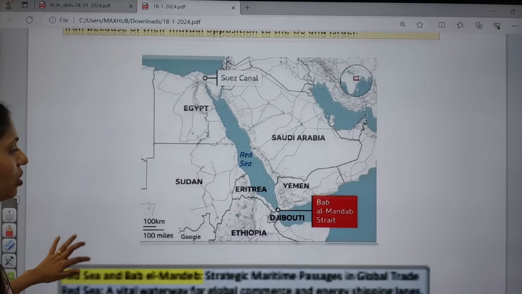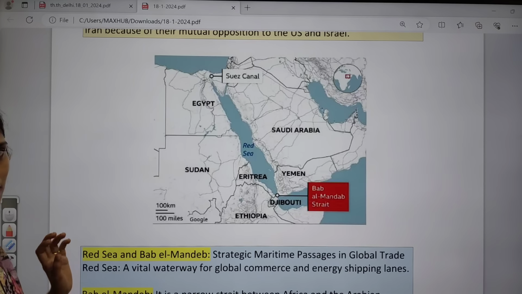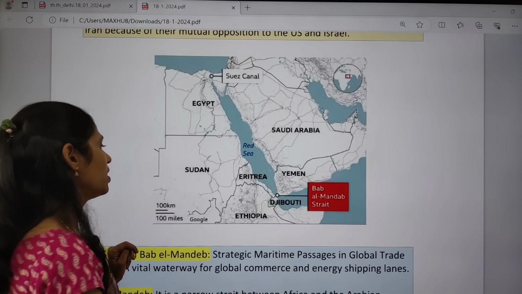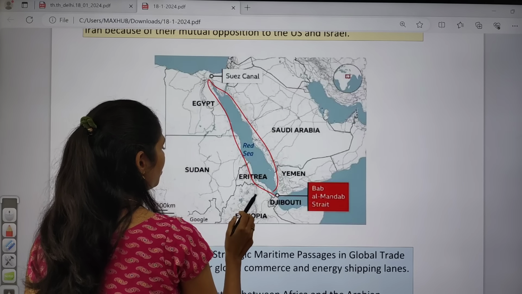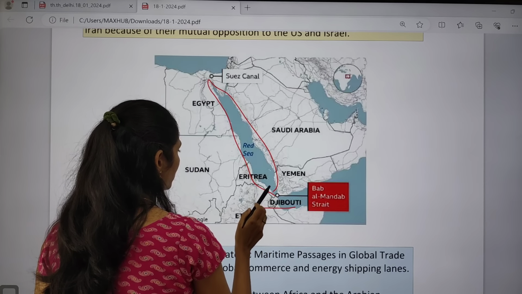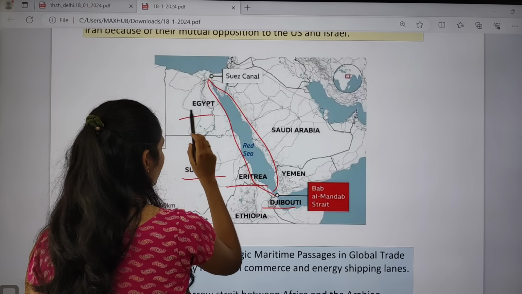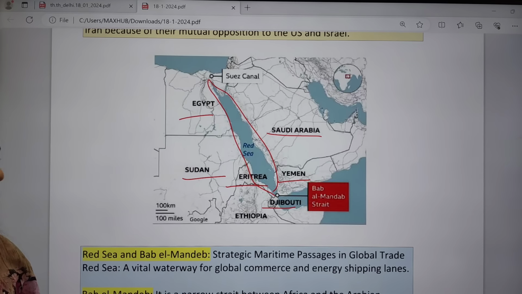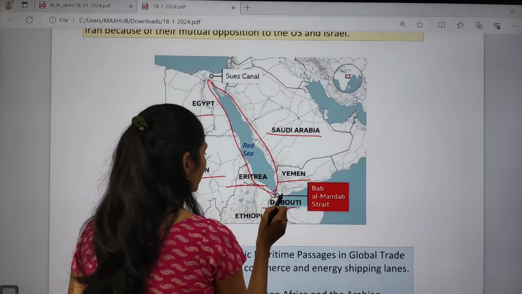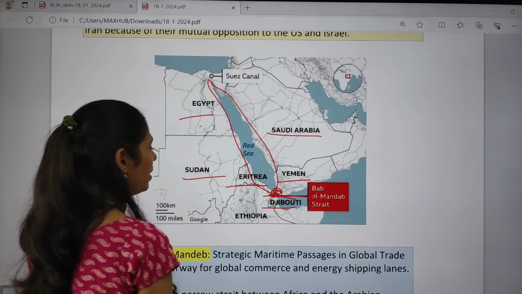Now let us have a look at the map where exactly the Bab el-Mandab is located. This is the Red Sea. Which are the countries sharing a boundary? Here we have Djibouti, Eritrea, Sudan, Egypt, Saudi Arabia and Yemen. These are the countries sharing a boundary with the Red Sea, and this area is called the Bab el-Mandab Strait.